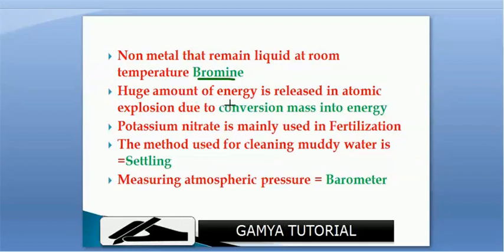A huge amount of energy is released in an atomic explosion due to the conversion of mass into energy. Potassium nitrate is mainly used in fertilizers. The method used for cleaning muddy water is sedimentation. Instrument for measuring atmospheric pressure is barometer.